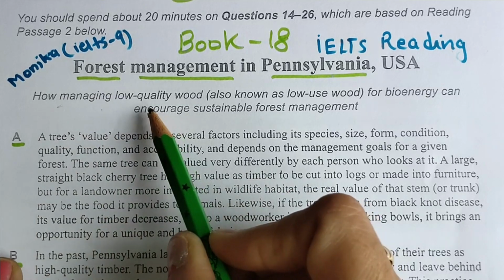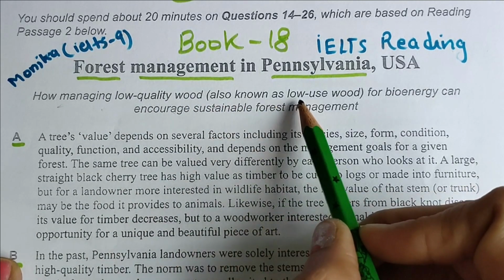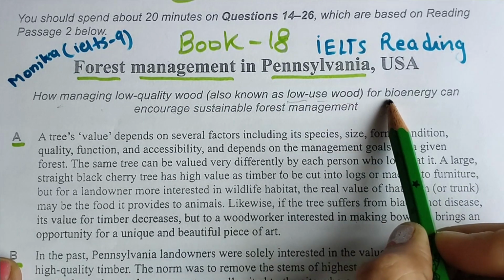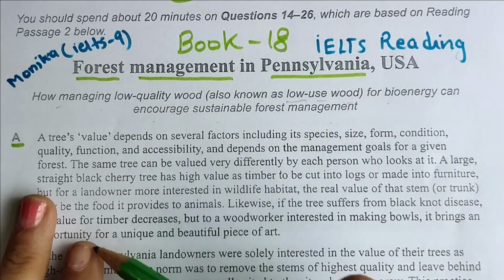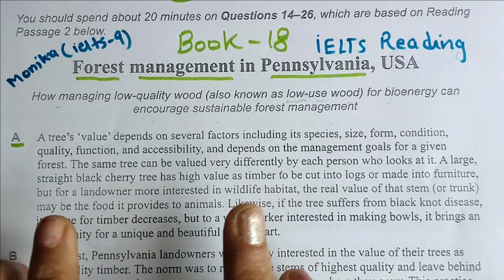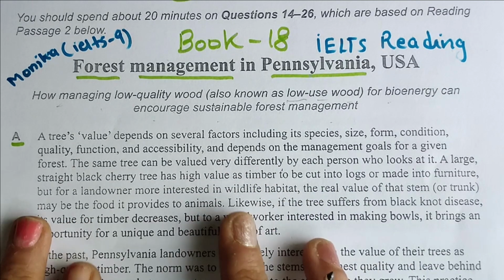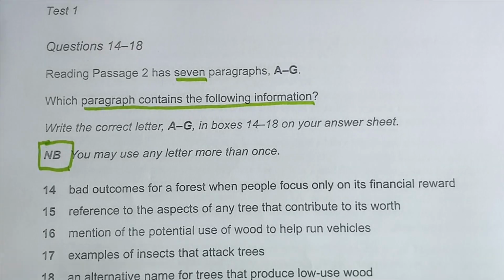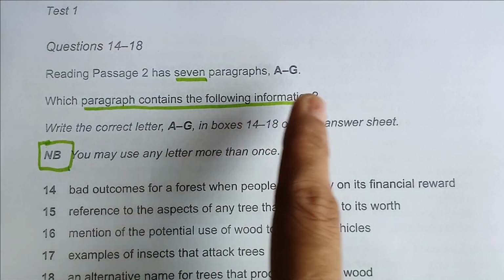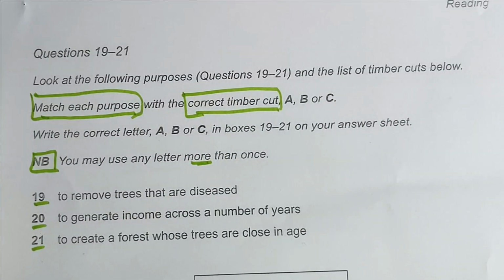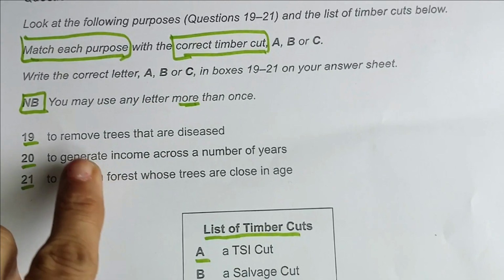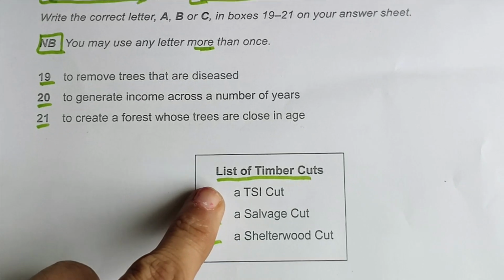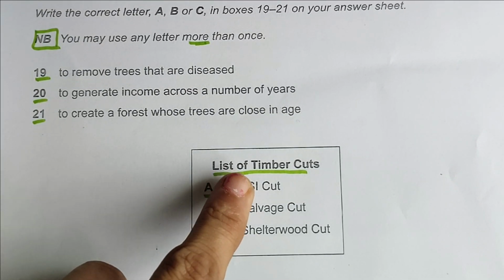How managing low quality wood, also known as low use wood for bioenergy, can encourage sustainable forest management. Now I am not going to read anything from here. Straight away I will go to the question types. So first we have which section contains the following information. Next we have match each statement with the correct timber cut, means they have given us statements and we have to match them with these words.